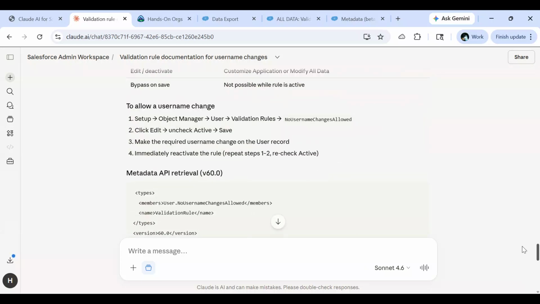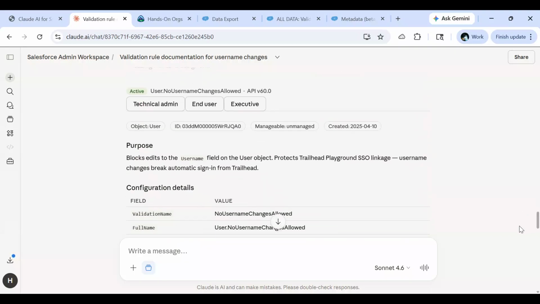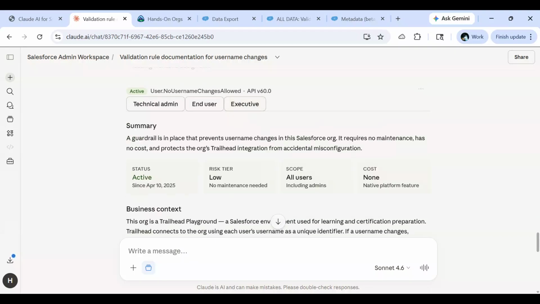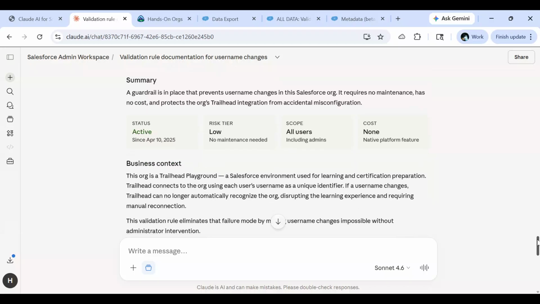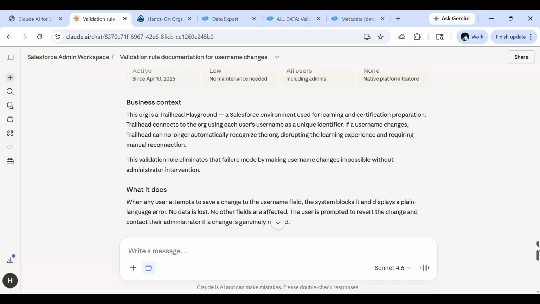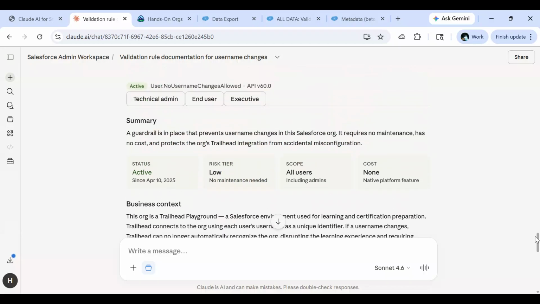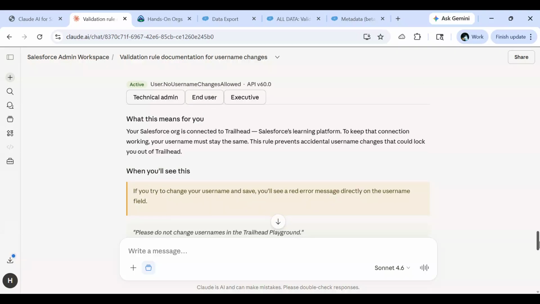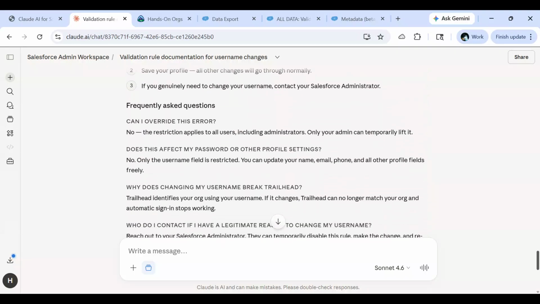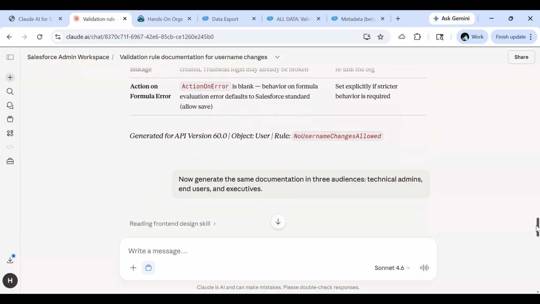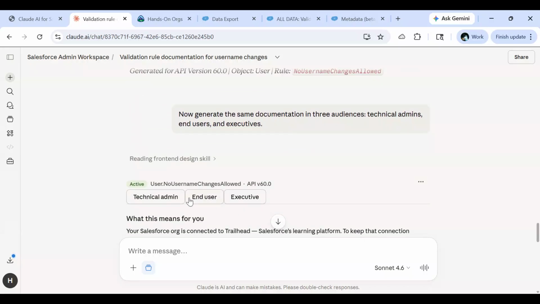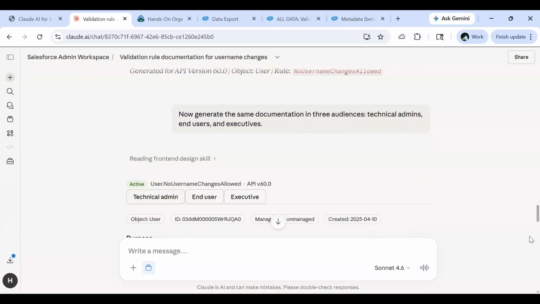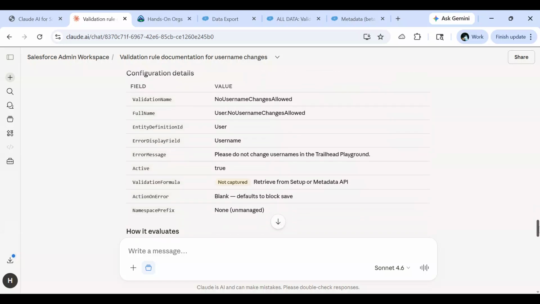So now it is done. Suppose I want to see it for executive, it's a different one. So for the same text, we have a different type of documentation. For the end user, we will have a different type of documentation. And for technical admin, we have a different type of documentation. This is for the same validation rule.